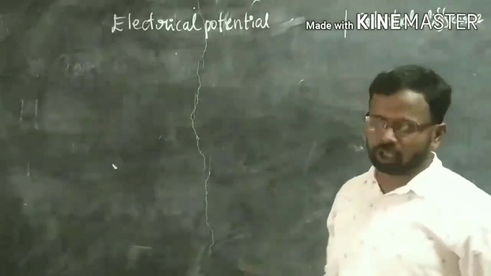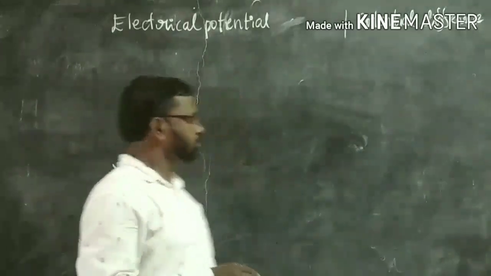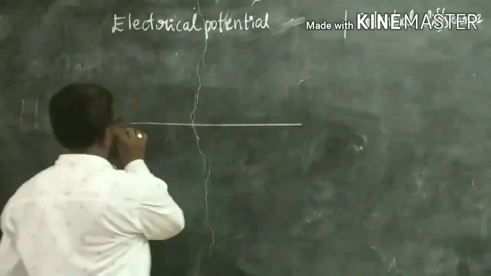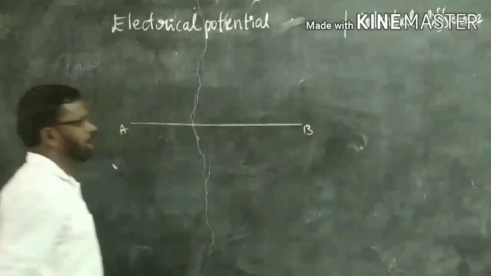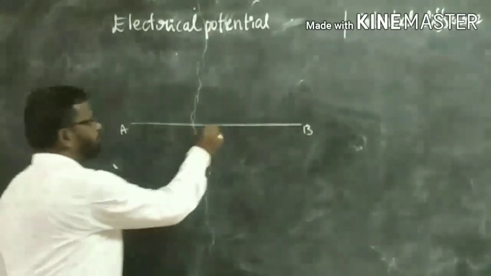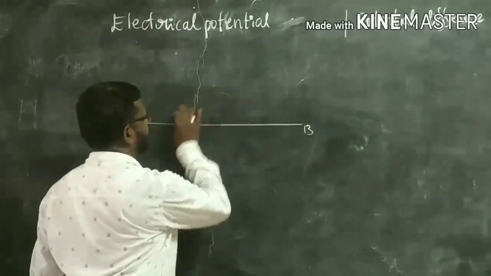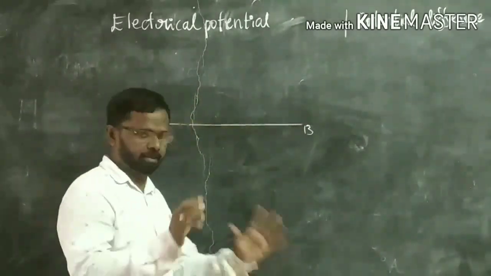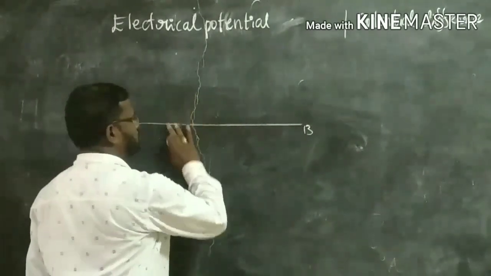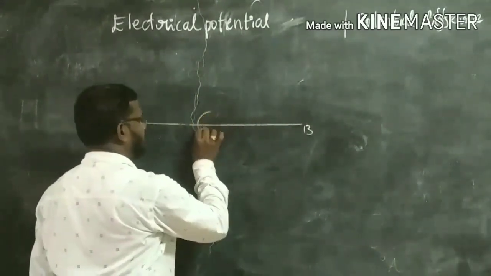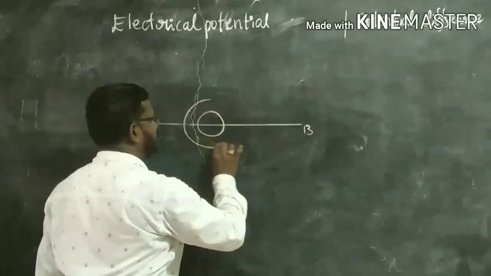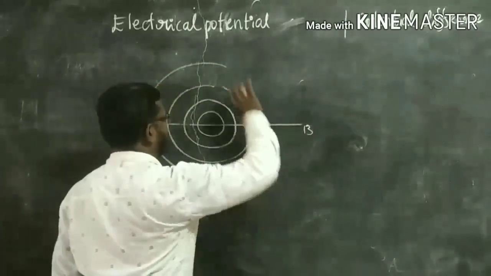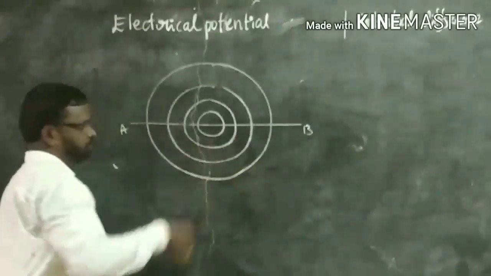What is called electrical potential? For example, a wire AB. If you supply the current, it produces an electric field in the surrounding area. It produces an electric field in an atom. Suppose here is one electric field, here is one more, here is one more. It produces an electric field in an atom.